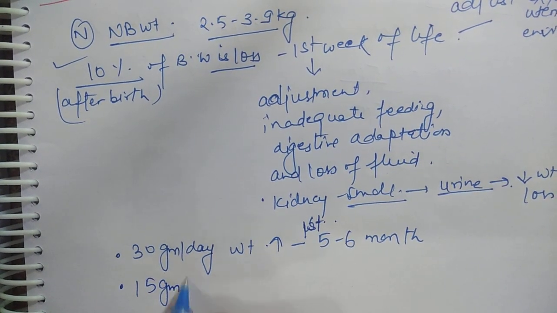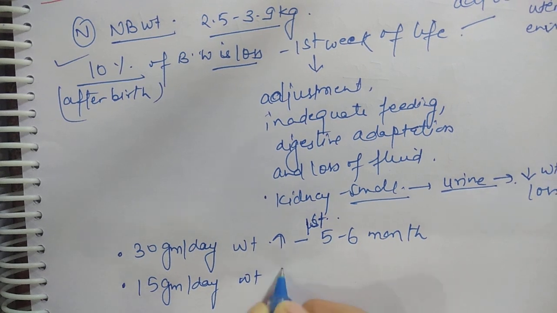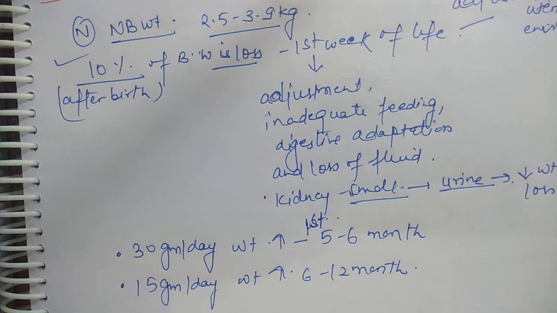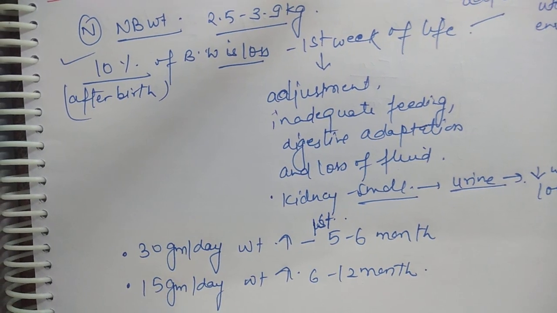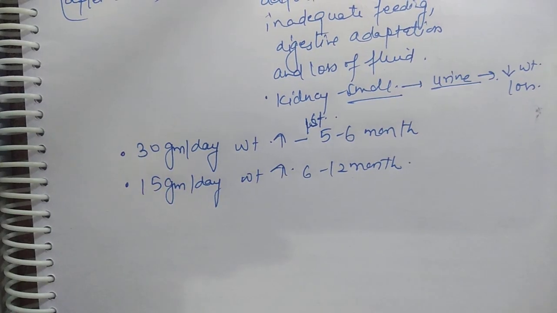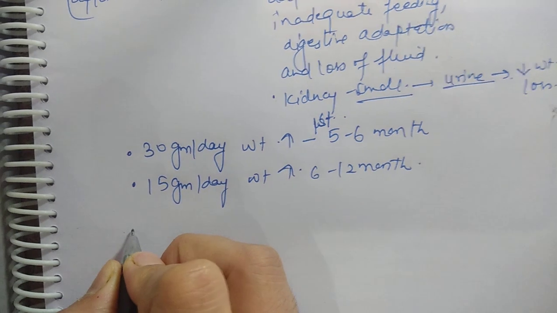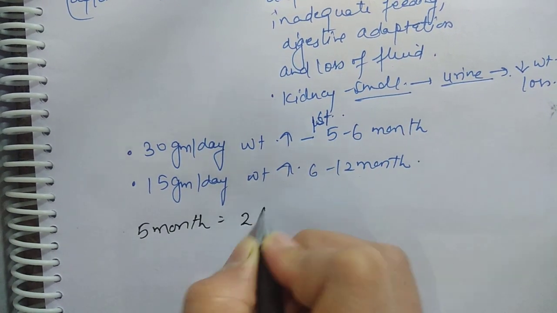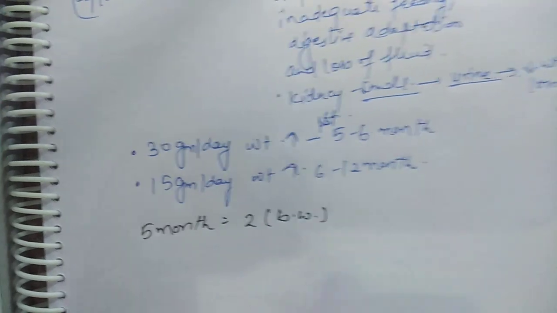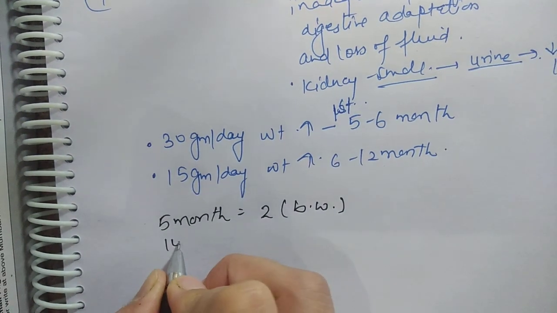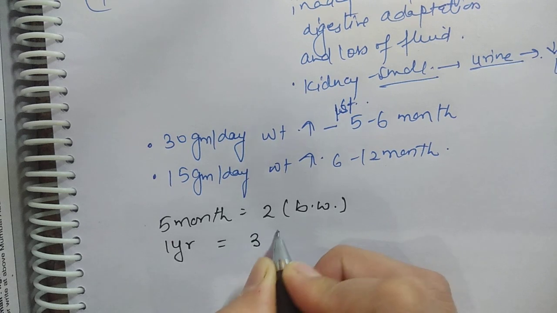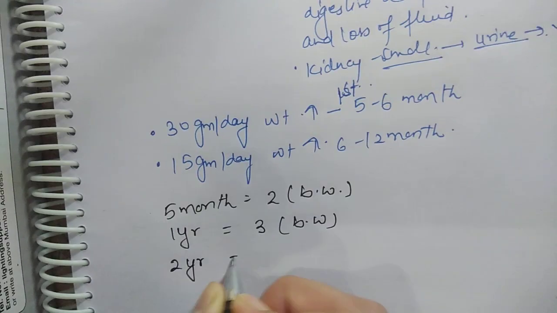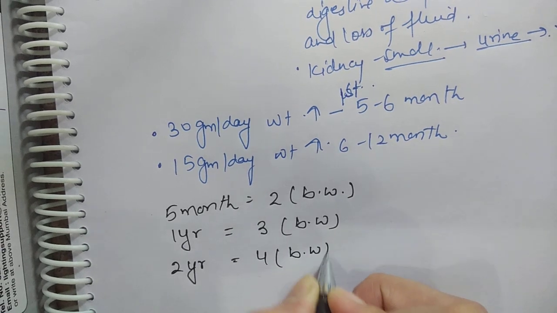Then 15 gram per day weight increases in the next 6 to 12 months. When the child is 5 months old, the weight doubles the birth weight. At 1 year it is triple. At 2 years it is 4 times.